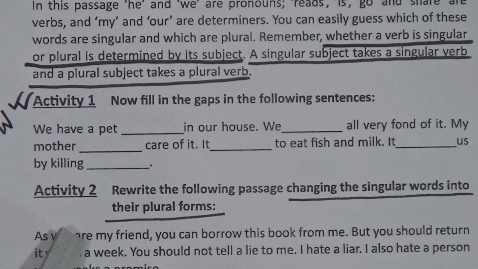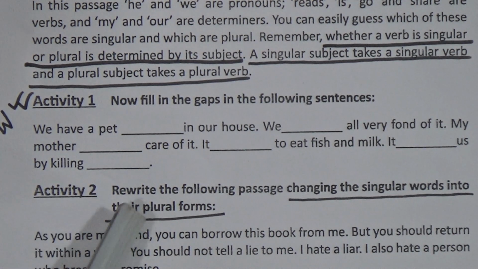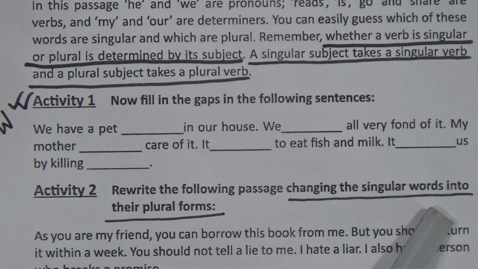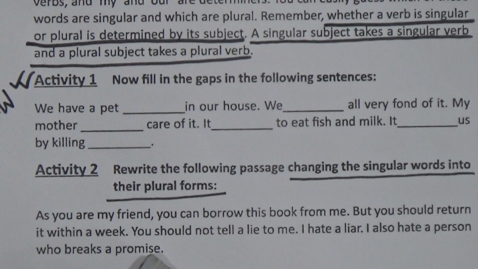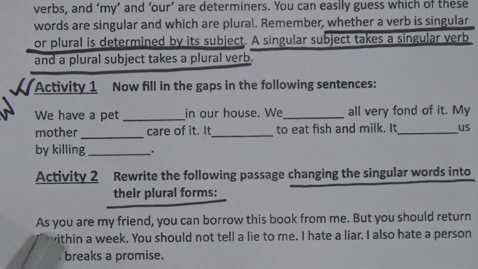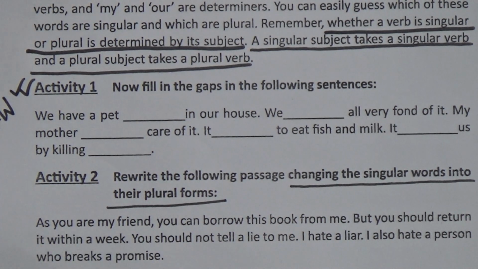In activity 2, there is another activity. Rewrite the following passage changing the singular words into their plural forms. Here singular nouns are given, and we need to change them into plural. Activity 2 is also solved in our live class. As you are my friend, you can borrow this book from me, but you should return it within a week. You should not tell a lie to me. I hate a liar. I also hate a person who breaks a promise. Dear students, this is about our activity 2.